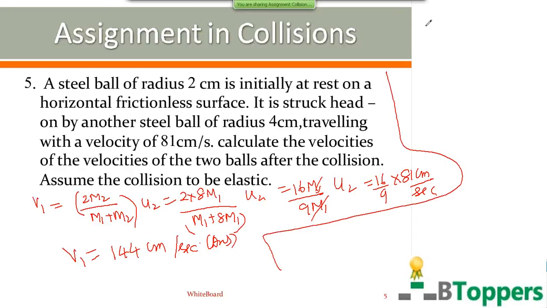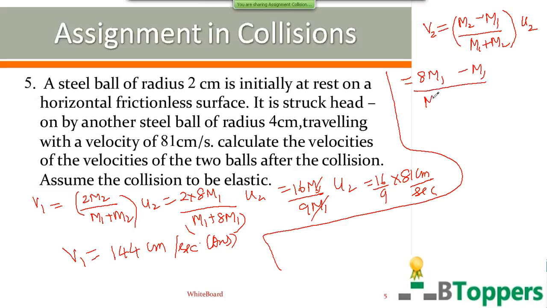And v2, if u1 is 0, as discussed here, v2 is equal to m2 minus m1 by m1 plus m2 into u2. Substituting m2 as 8 times m1, you can simplify this yourself.